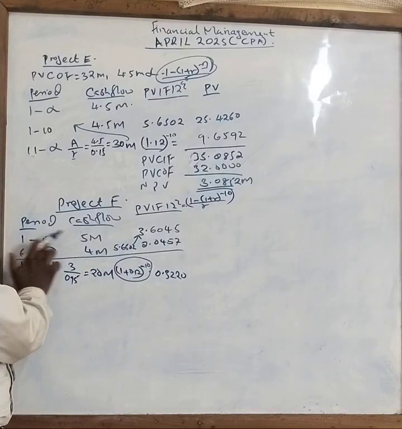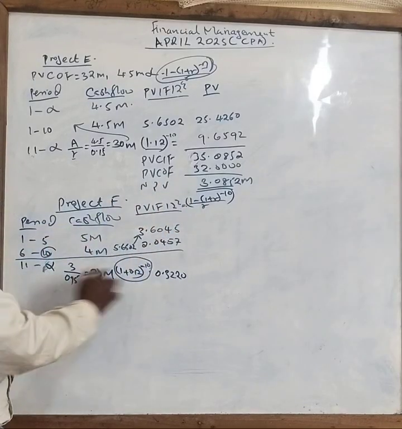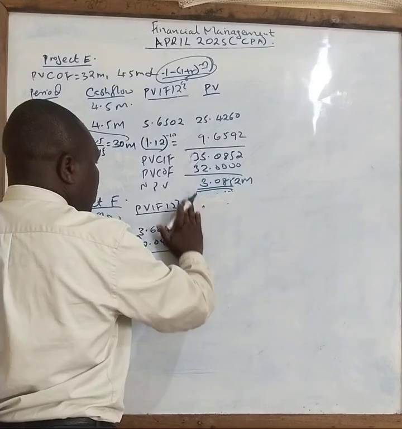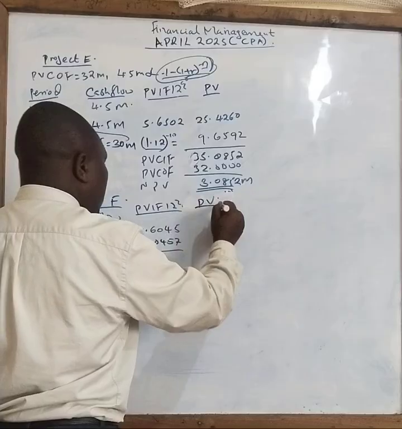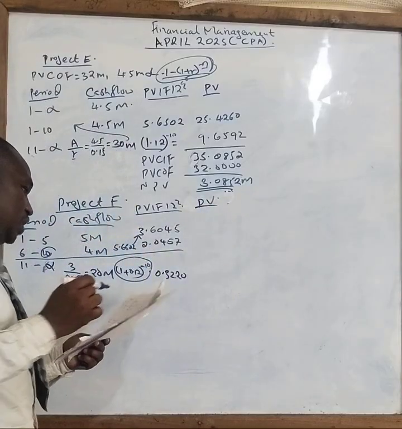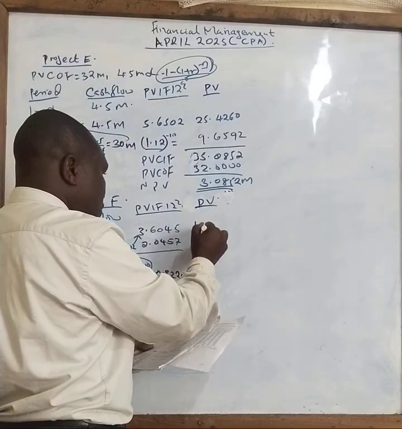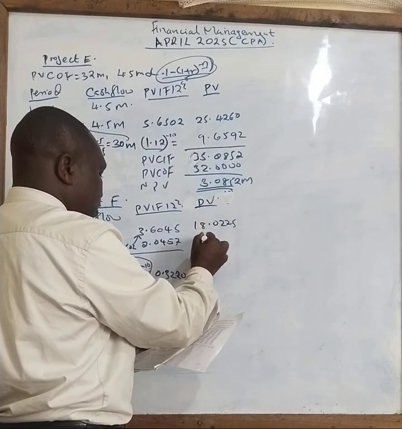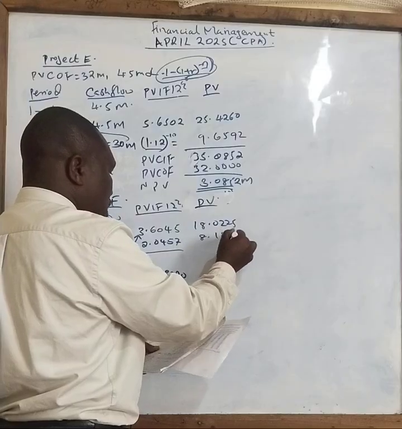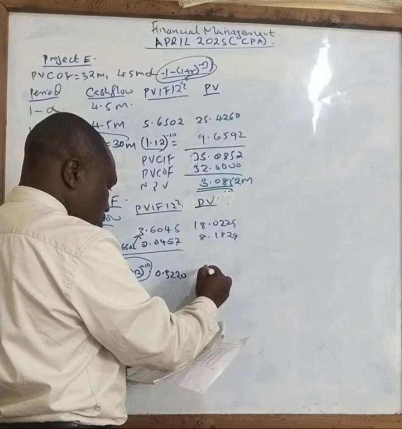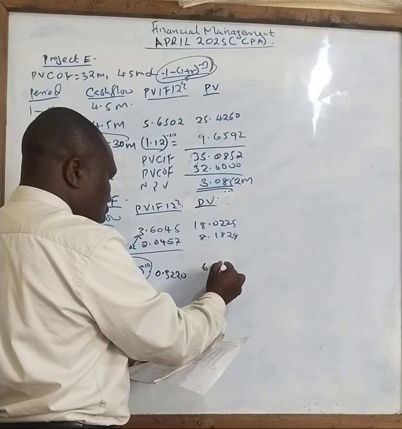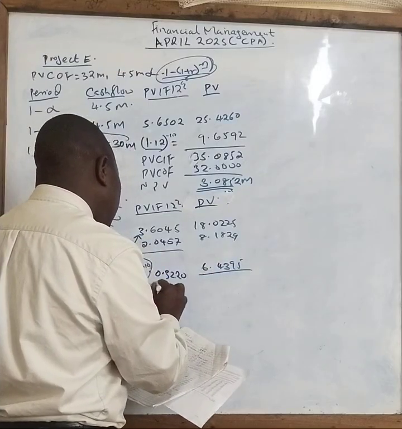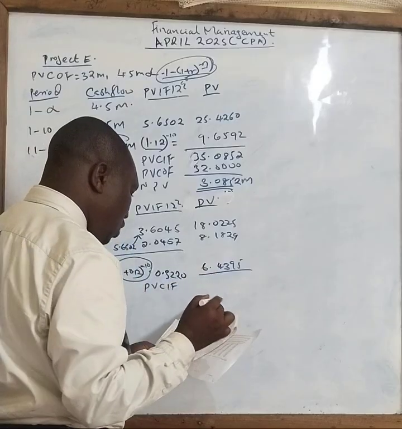But for the accumulative, you know now there are two formulas. When you multiply these, your answer will be the present value. So I'll have the present value for each element. The present values for each element this time are 18.0225 and 8.1829. This times this will give you 6.4395. Then you add, and you get the present value cash inflow of how much?